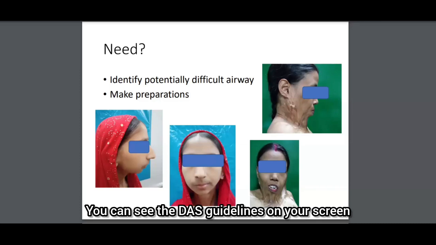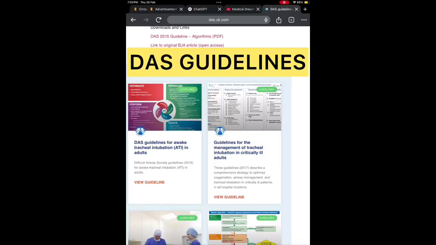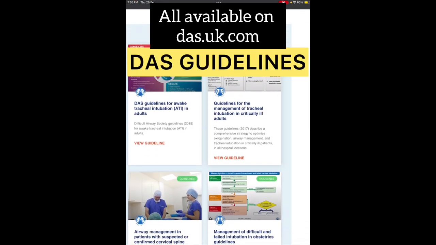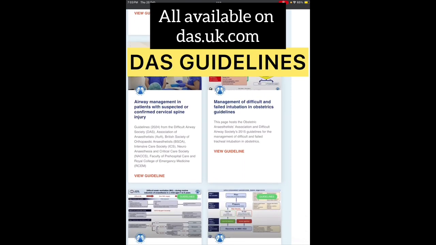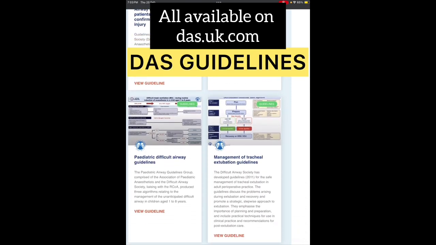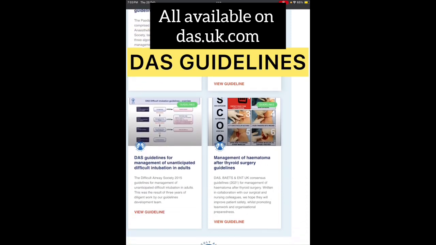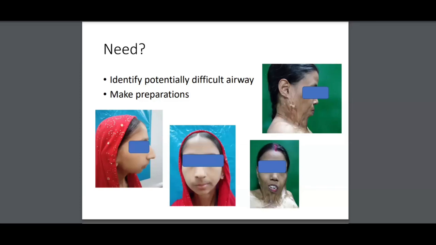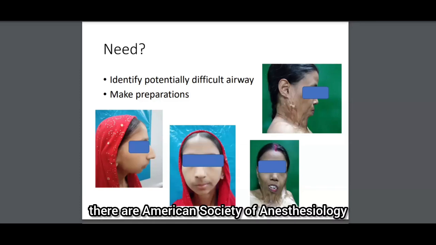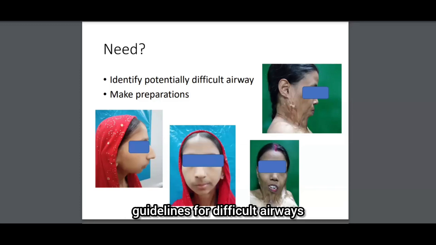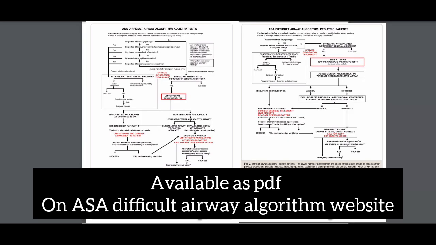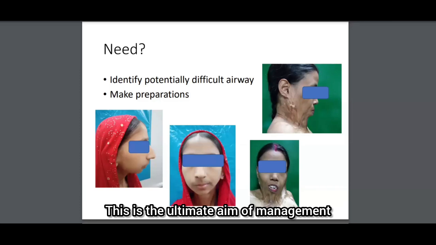You can see the DAS guidelines on your screen. Awake intubation in anticipated difficult airway, in critically ill patients, in cervical spine injury or obstetric patients, then pediatric patients, and extubation guidelines, then for unanticipated airway and hematoma. Similar to the DAS guidelines, there are American Society of Anesthesiology guidelines for difficult airway. You can see the screenshots on your screen that for adult and pediatric difficult airway, they have given their own algorithms. This is the ultimate aim of management.